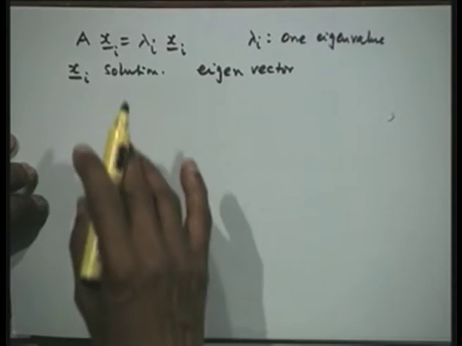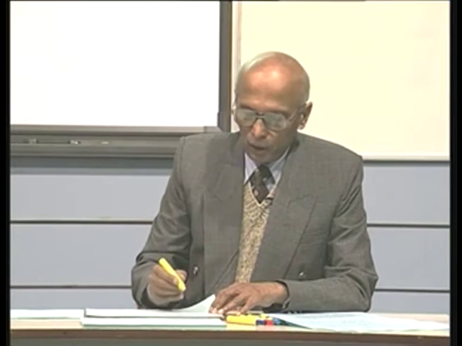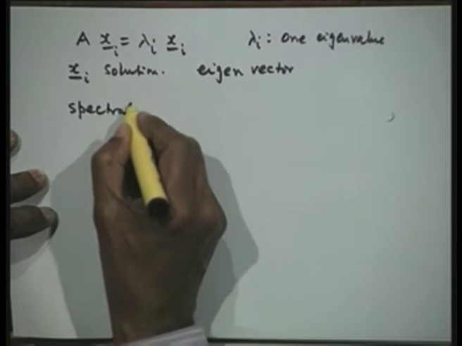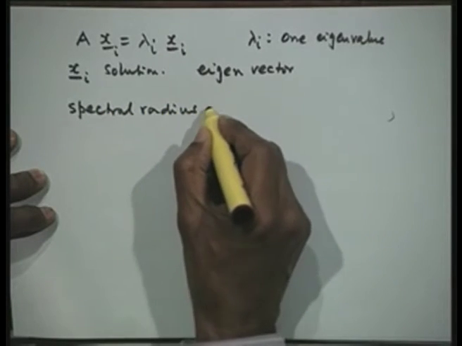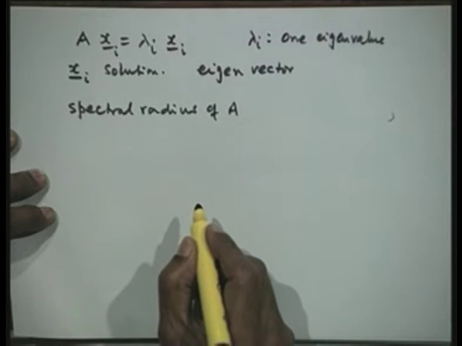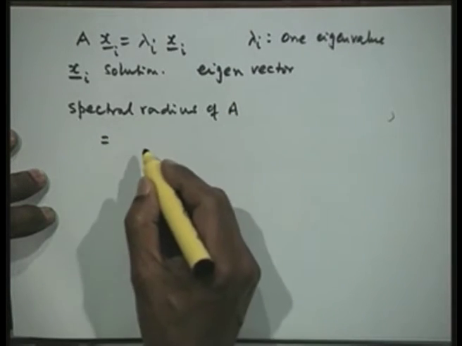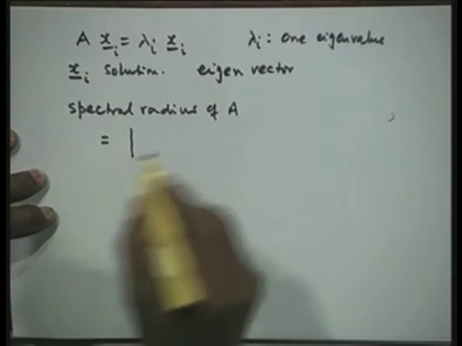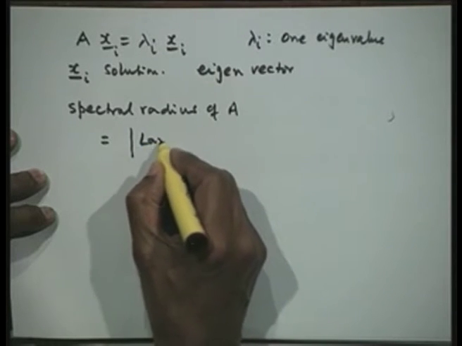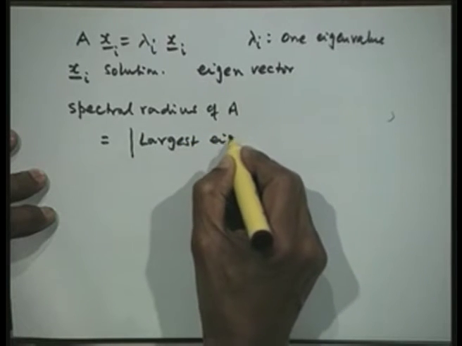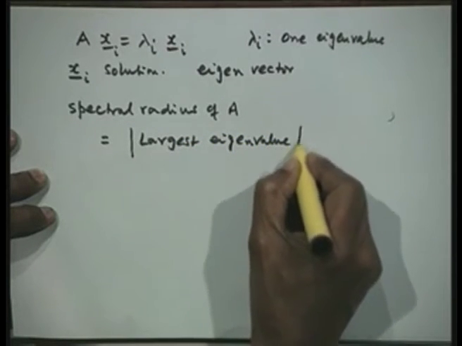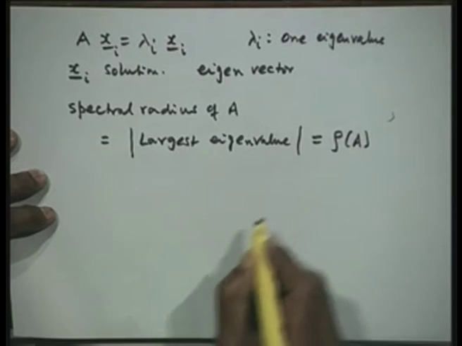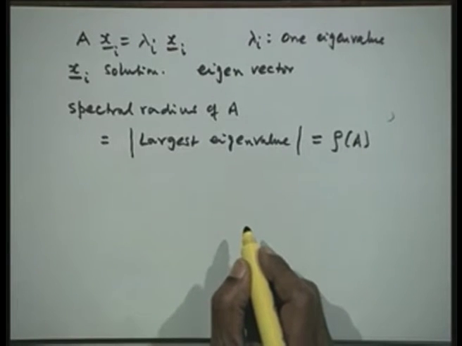One important property of the eigenvalues of a matrix is what is known as the spectral radius of a matrix. The spectral radius of a matrix is, by definition, the largest eigenvalue in magnitude. So, I find all the eigenvalues and find the largest in magnitude. This is the spectral radius, and the notation we normally use, rho of A, denotes the spectral radius of a matrix.